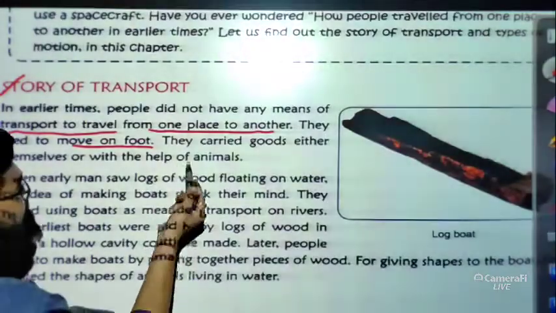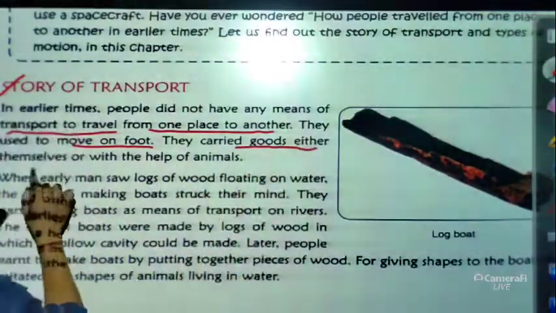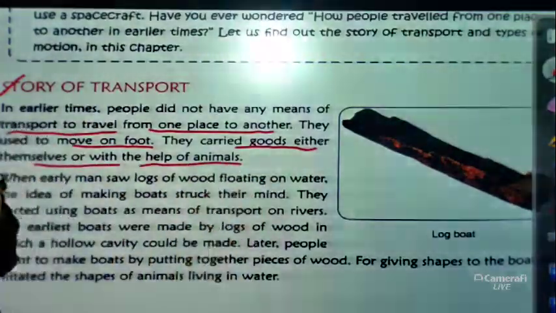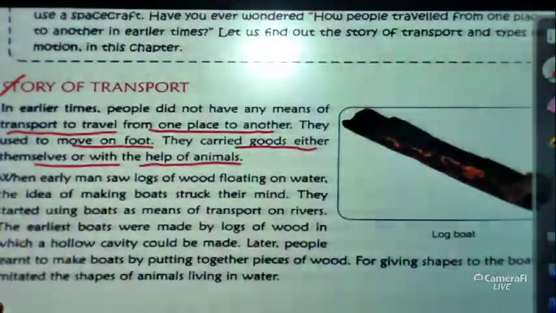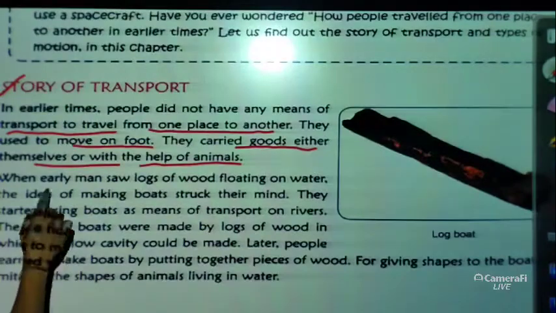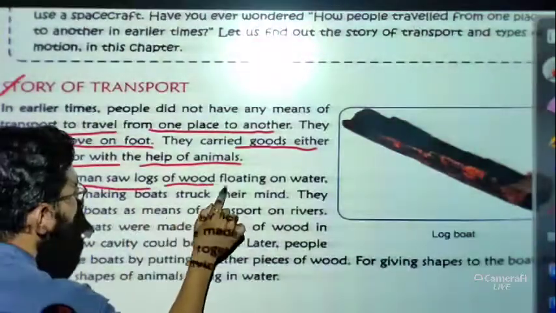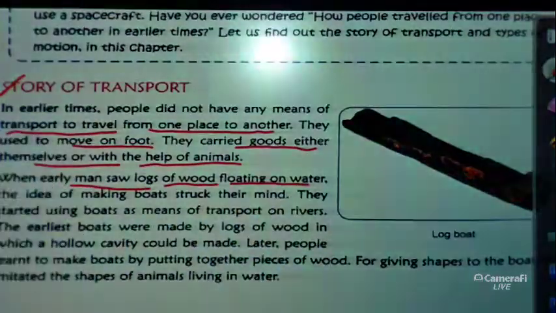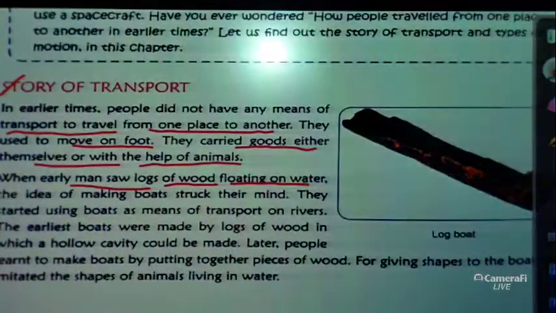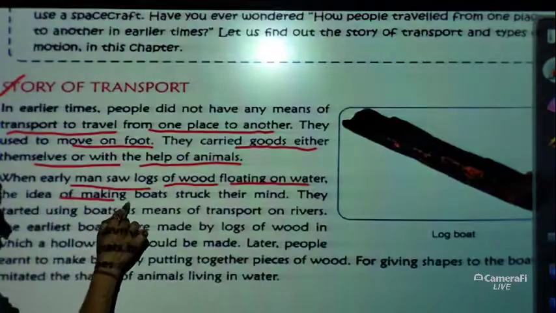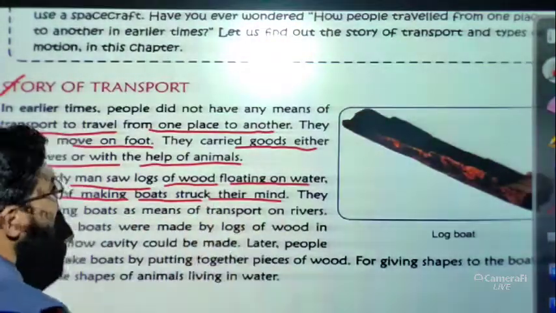So basically they carried goods either themselves or with the help of animals. By using this technique they could carry their goods. Now, when early men saw logs of wood floating on water, gradually the idea of making boats got stuck in their minds.